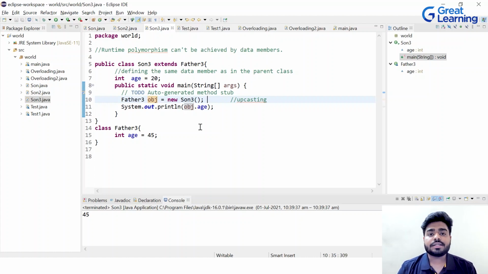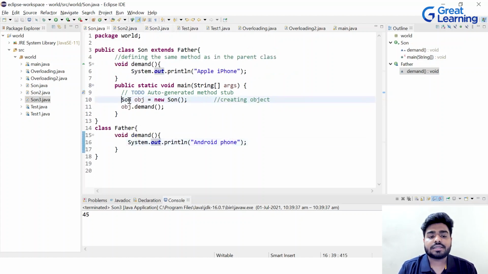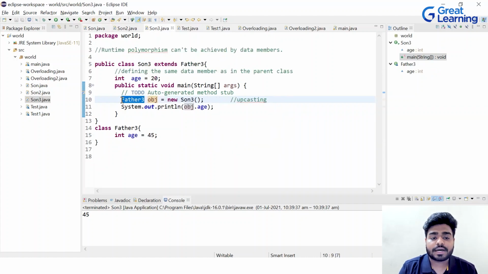It is similar to creating the son's object, but here we are using the son's class only. We are not even mentioning the father class. But in upcasting, we take the help of the father and then we create the object. It is just like when you ask for a mobile phone from your father. You ask, that means you want his help, right? This is what upcasting is.